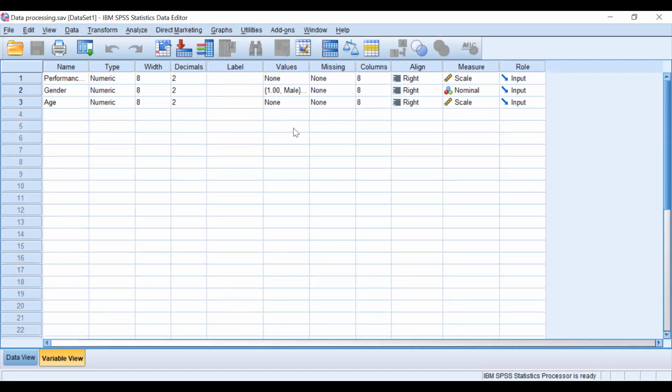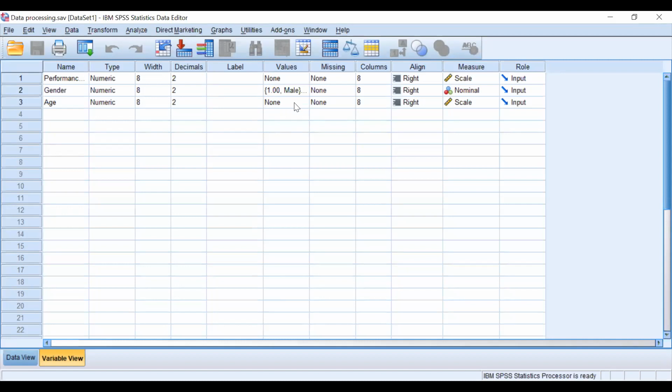And age? Age is either ordinal or scale, depending on the data analysis we wish. In my data, I'm asking whether it is ordinal or other data. If we prefer a higher category, that means we'll go for scale data. In my variable view it is ratio.